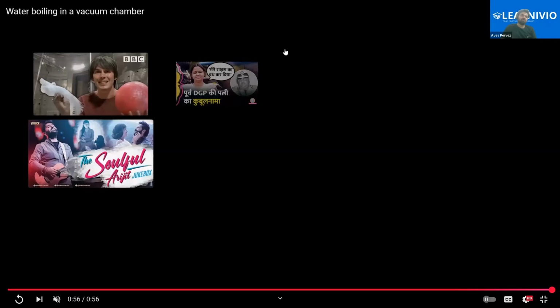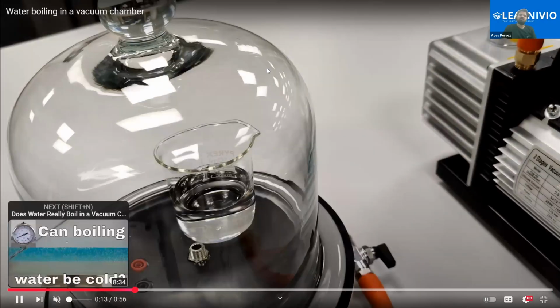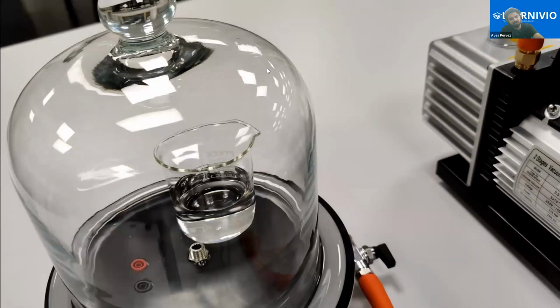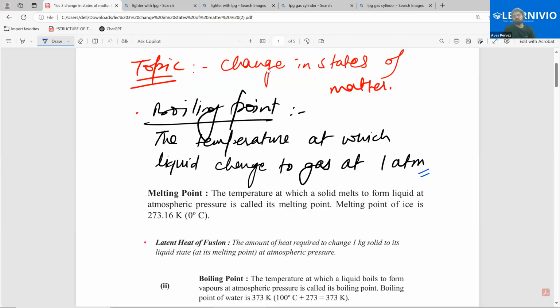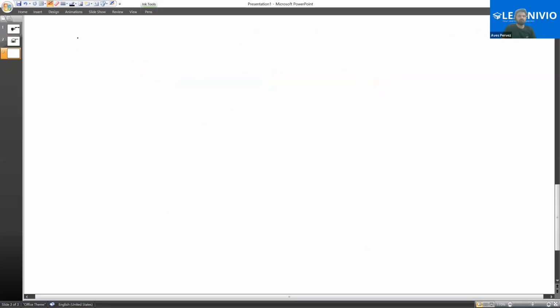So can you give me an example of where vacuum boiling is used? Many times we have to take out a product by fractional distillation. Are you getting my point? Let's assume there are two miscible liquids that are completely mixed and we want to separate them.